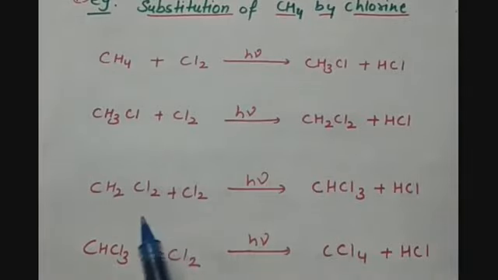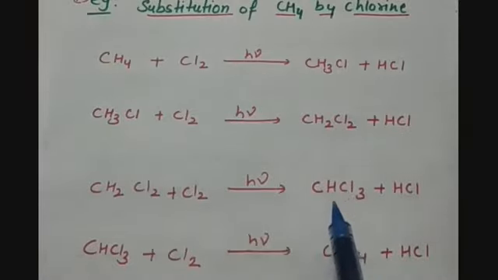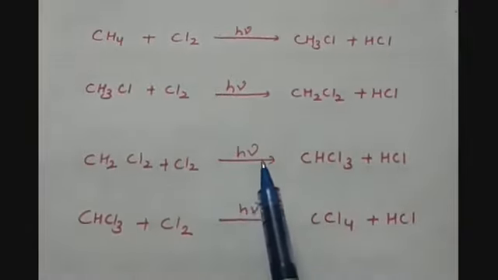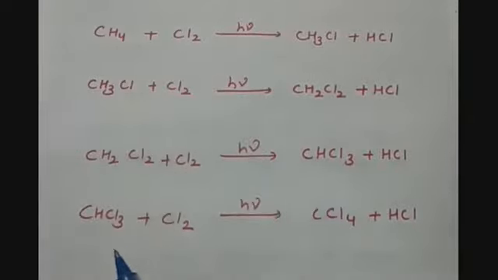Then this dichloromethane reacts with chlorine in the presence of sunlight and forms trichloromethane. This trichloromethane is also called chloroform, and HCl is also produced. Then this trichloromethane reacts with chlorine in the presence of sunlight and forms CCl4 plus HCl.